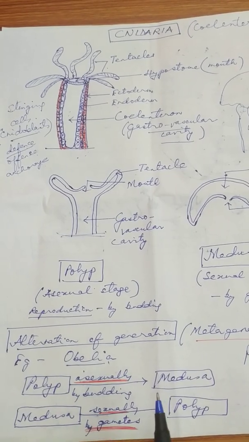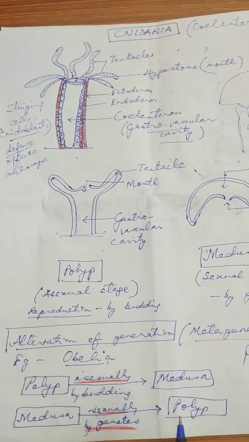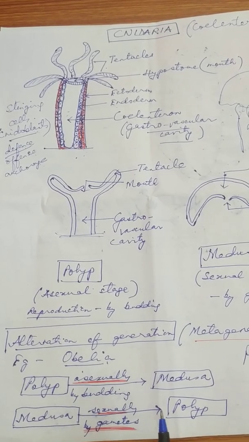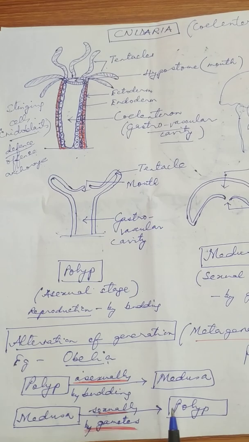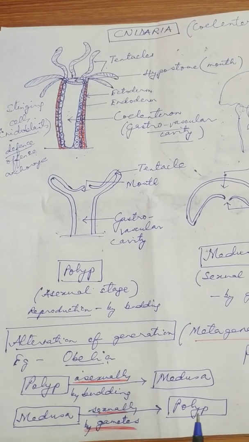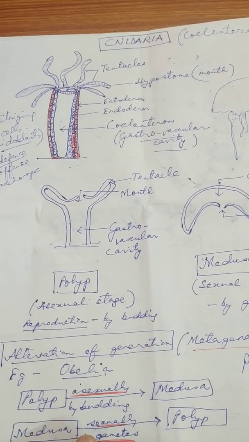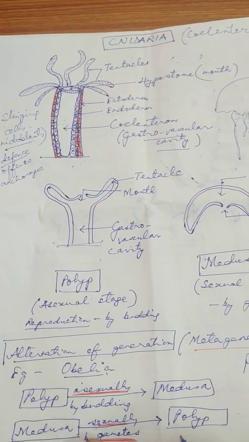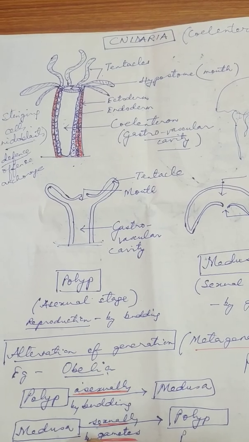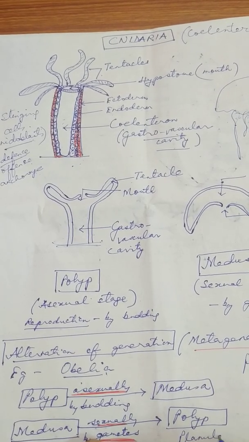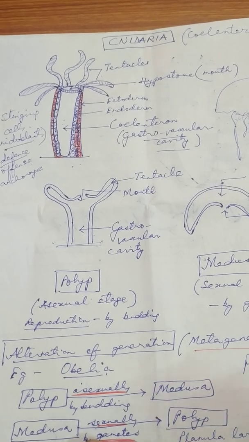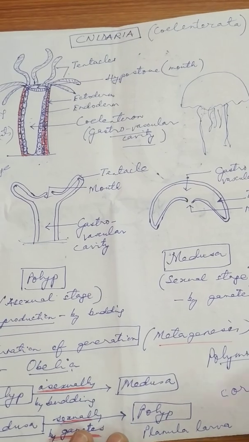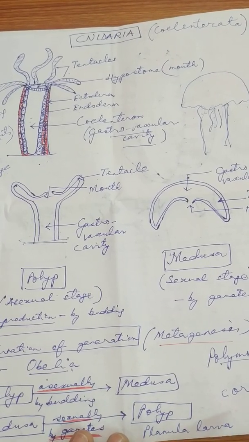So Cnidarian animals have indirect development, and they have a larva stage, and the name of that larva is called what? Planula larva. Very important, you may get a question: what is the larva of the Cnidarians called? The larva of the Cnidarians is called Planula larva.